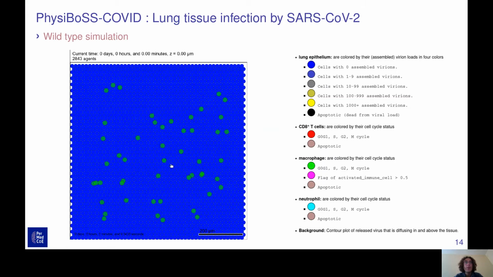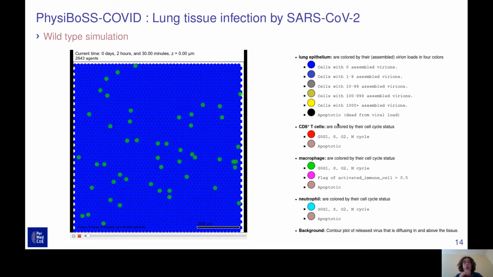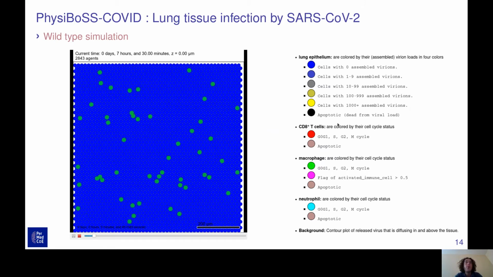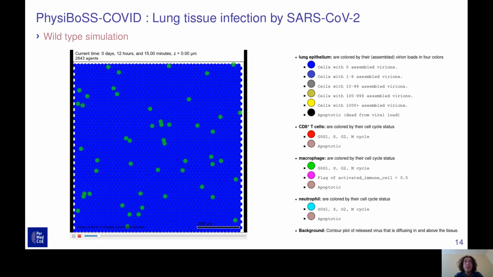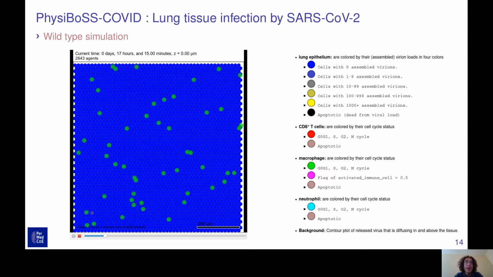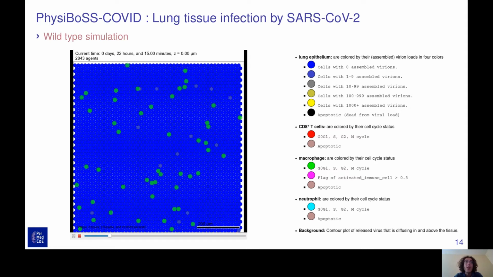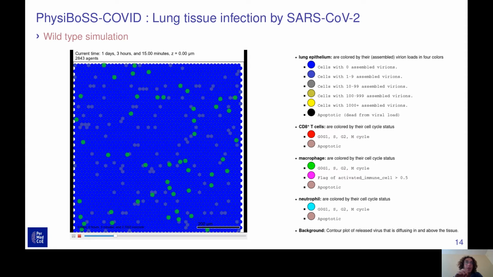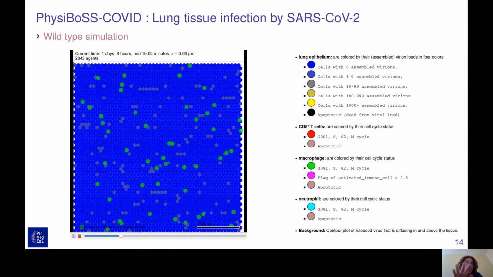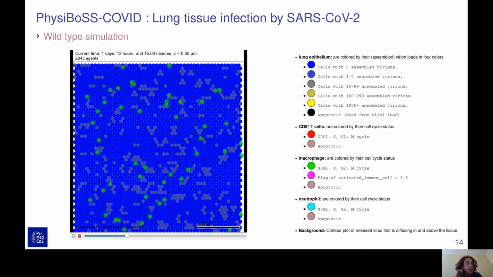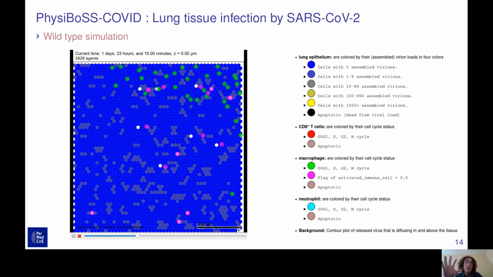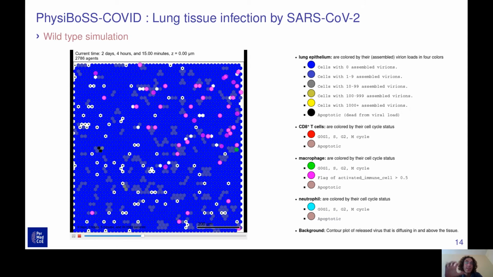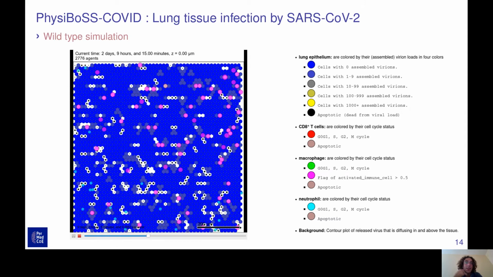So this is what the simulation looks like for now. We start with this blue layer of epithelial cells, lung epithelial cells, and these green macrophages, which are the resident macrophages. You see some cells starting to be darker. These are the infected cells. And at some point, one of them will die, and the macrophages will start looking toward these infected dead cells